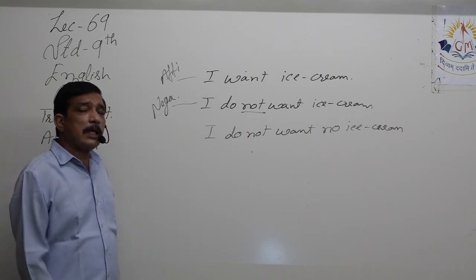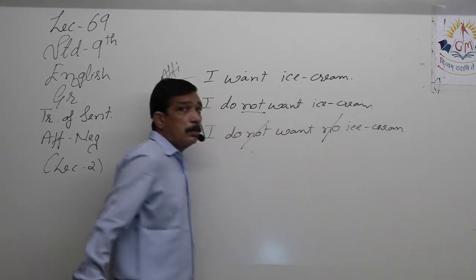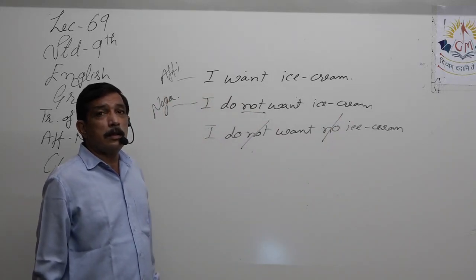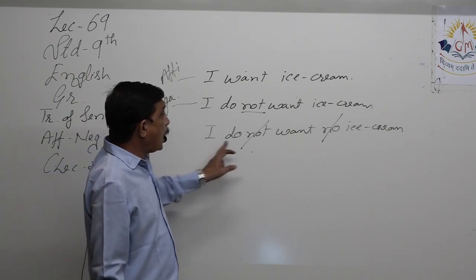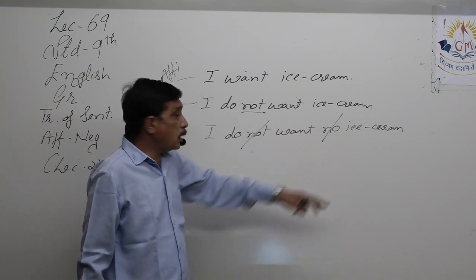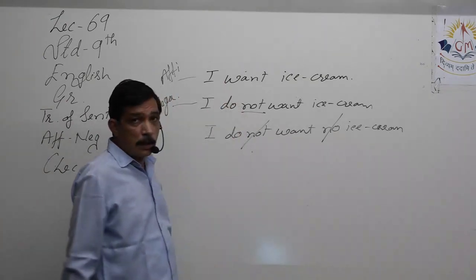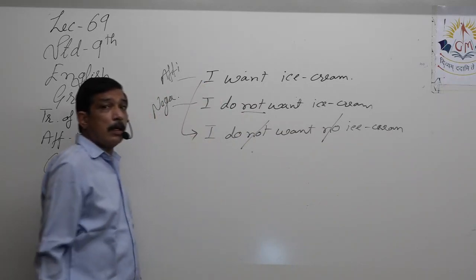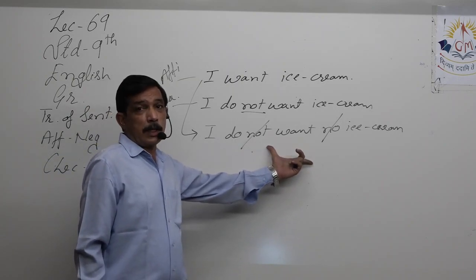Just the same way that you do in maths. Not. Two negatives are there, so I cut the two negatives which are present. Yes, I do not want no ice cream, that means I do want, or simply I want ice cream. Yes, these two sentences become the same, meaning remains the same, but no two negatives are used.